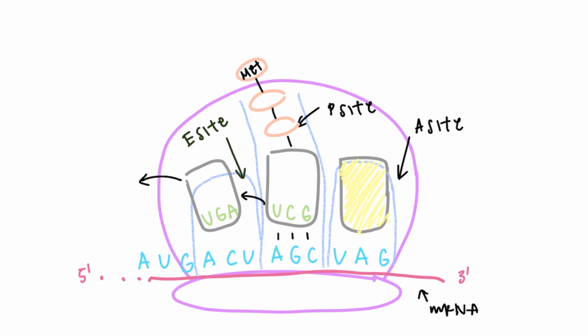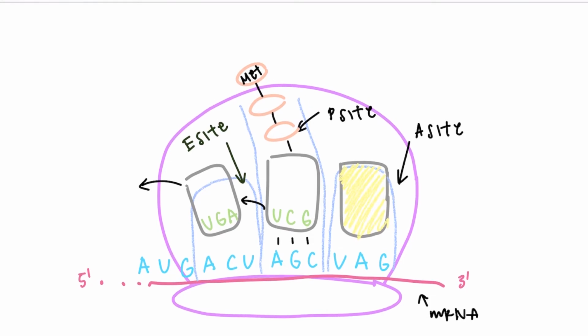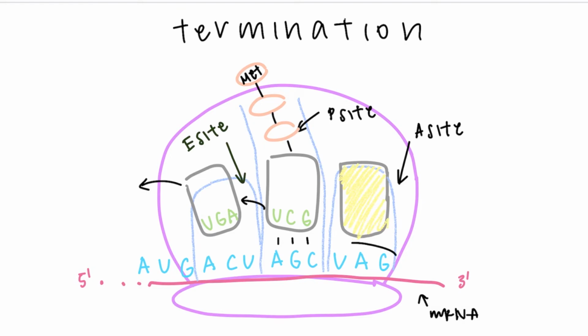Once the ribosome reads the stop codon in the A site, the process of elongation ends and the last stage of translation begins, and we call this termination. So here, the stop codon is UAG, and what happens is a release factor, which is a protein shaped like a tRNA, binds to the codon instead of a regular tRNA.